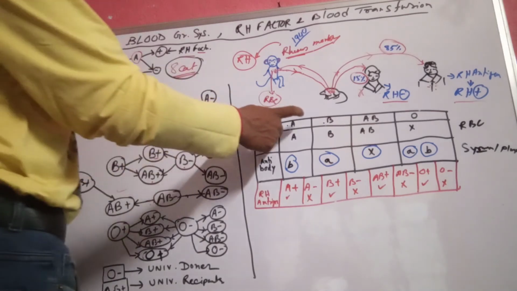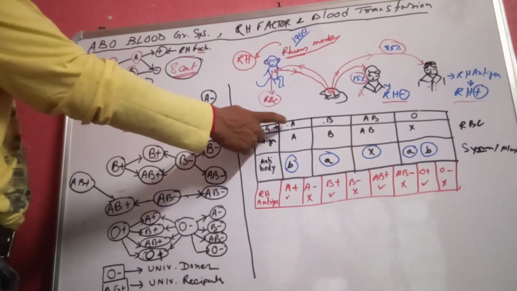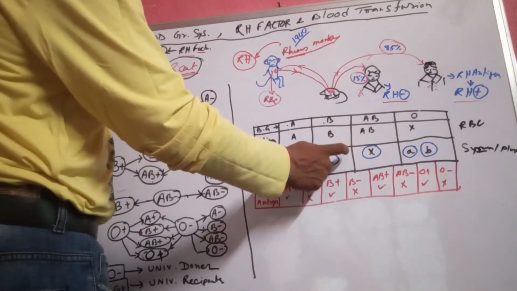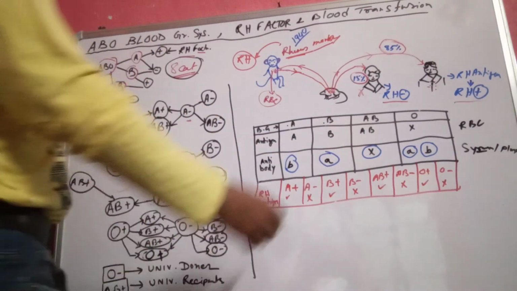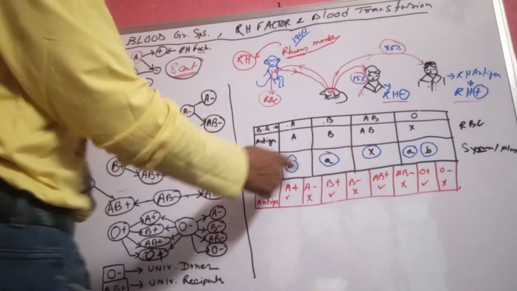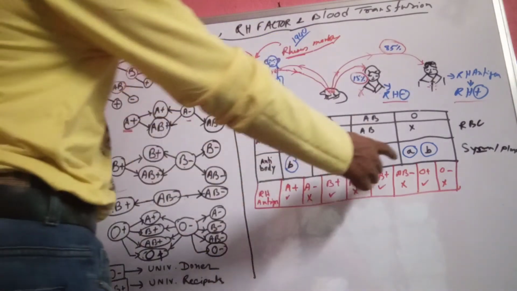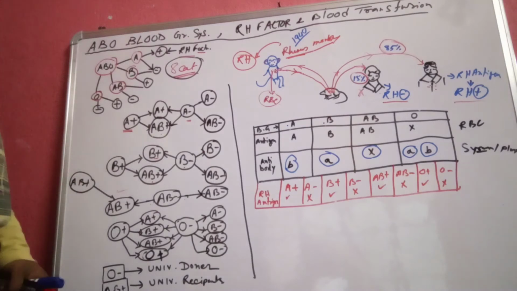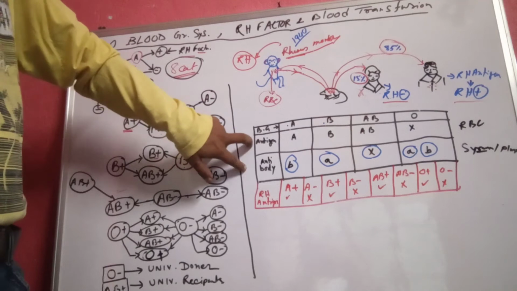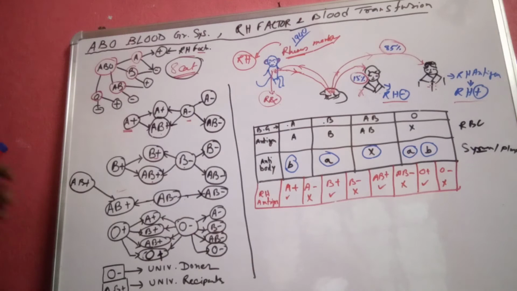And in plasma there is antibody. In blood group A, the antibody present is anti-B. People of blood group B have anti-A antibody present in their plasma. People of blood group AB have no antibody in their plasma. And people of blood group O have both antibodies present in their plasma. Clear? Based on this antigen and antibody, blood transfusion mainly happens.